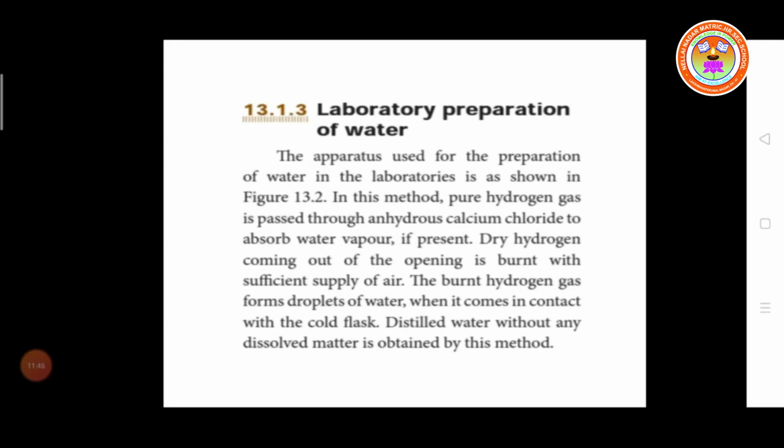So what is the process? The pure hydrogen gas is passed through the calcium chloride to absorb the water vapor if present. So dry hydrogen comes out of the opening and is burned with a sufficient supply of air. The burnt hydrogen gas forms droplets of water, which come out and collect in the cold flask.